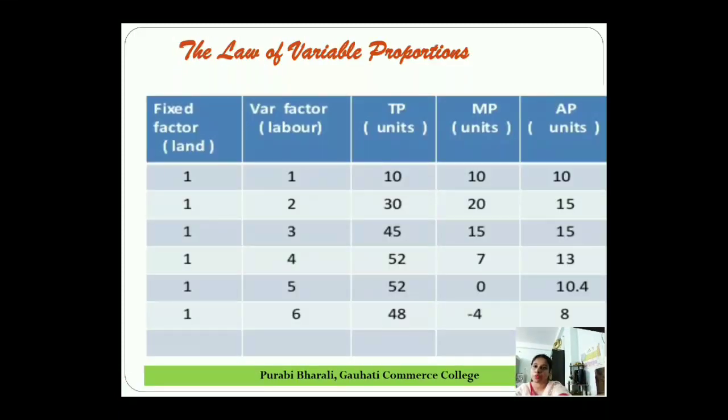You see, total product is maximum in which unit of the variable factor? You see, fifth. When we employ the fifth variable factor, total product is 52. It is maximum. And when it is maximum, you see marginal product is 0.